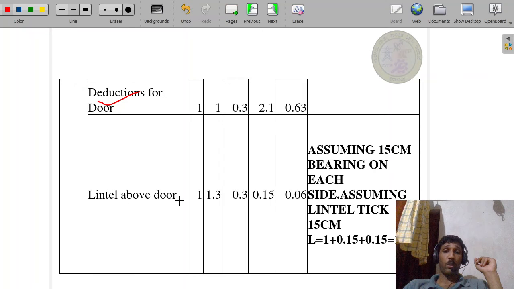Next, lintel above the door. One number of door, here 1.3. Why is it 1.3? On either side, bearings we have to assume 15 centimeter. Then 1 plus 0.15 plus 0.15, total 1.3, and thickness 0.3 and depth 0.15. By multiplying this, you can get 0.06 meter cube.